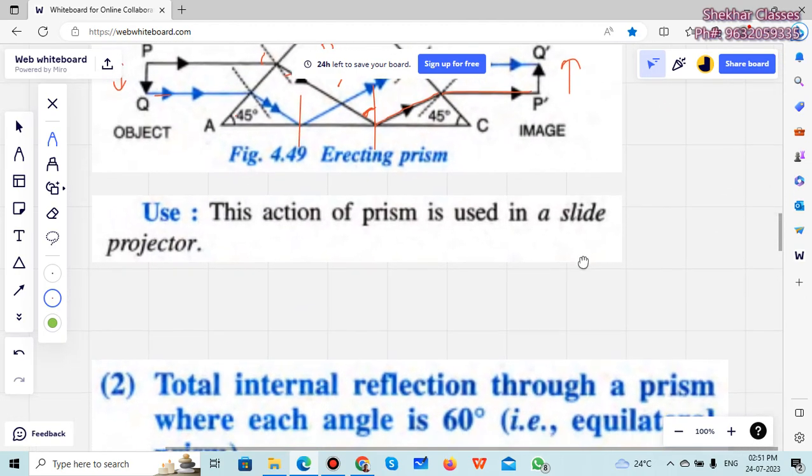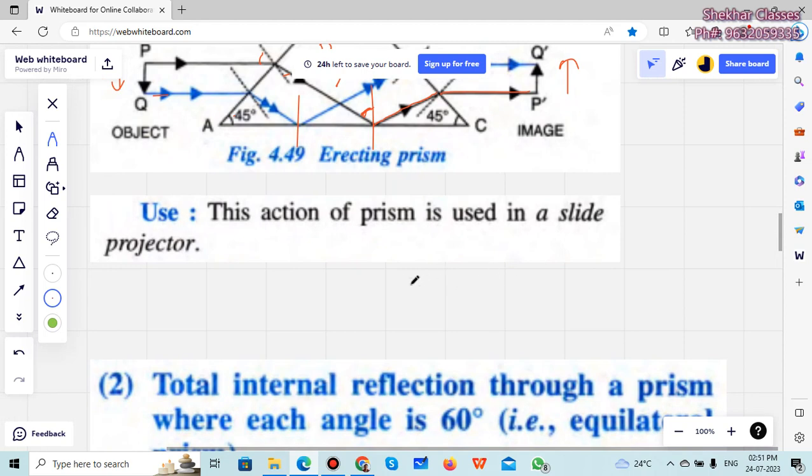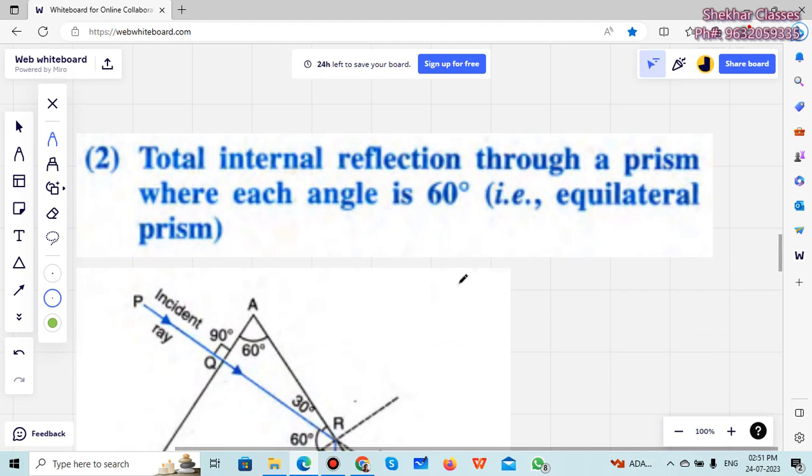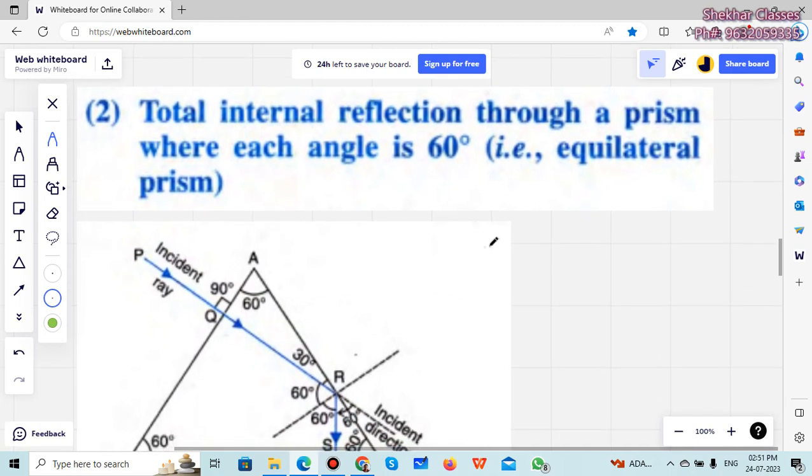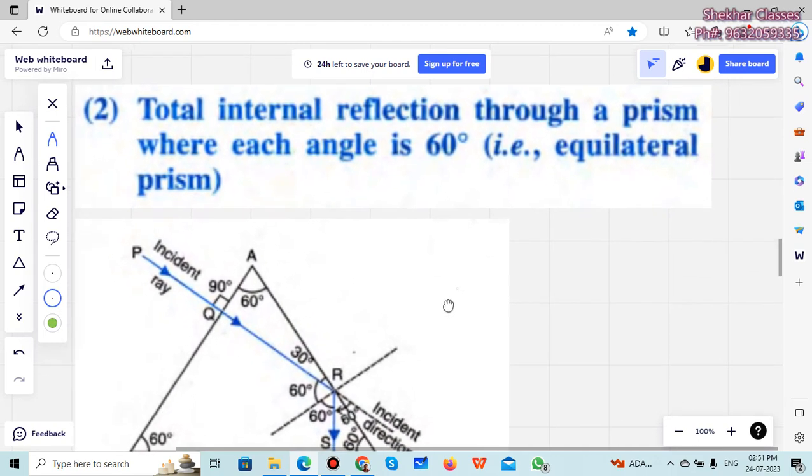Now this action of prism is used in slide projectors. You must have seen the slide projectors. There we use it. Now comes total internal reflection through a prism where each angle is 60 degrees, or an equilateral prism here.